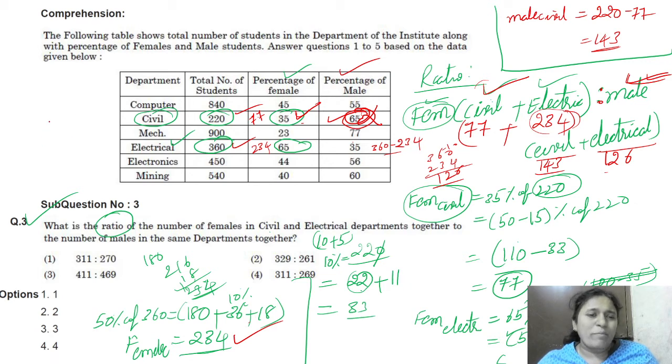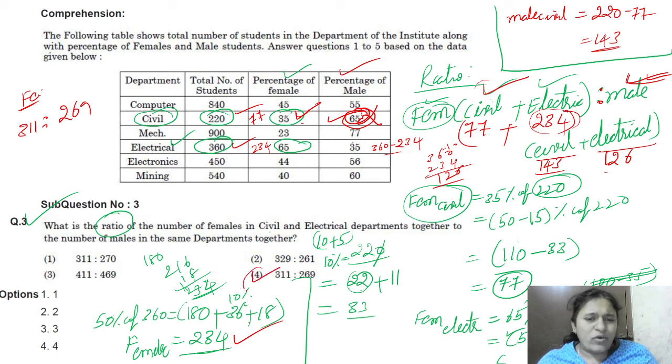Females, how much total? 77 plus 234, that is 311. And male, how many? 143 plus 126, that is 269.